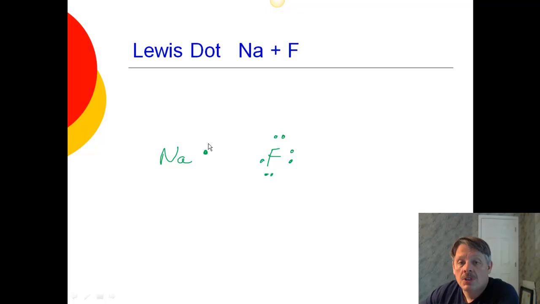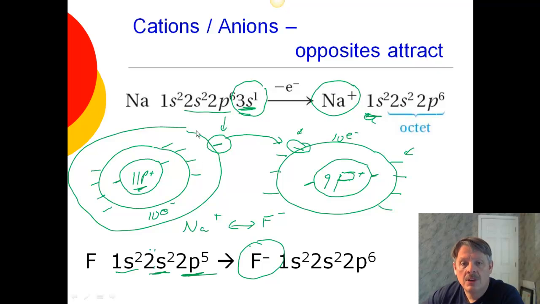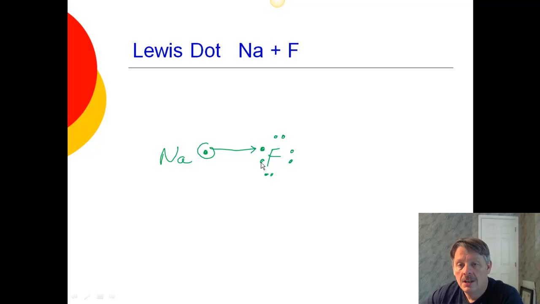Right? So what's going to happen is sodium is going to lose its electron. It's going to give it away to fluorine. So now sodium has none. You'll say, well, wait a minute. Sodium is supposed to have 8. Well, let's look back. Sodium does have 8. When you get away with this 3s energy, when you get away with the 3 energy level, right, what's left? Well, the 2 energy level is right under it, and it has a total of 8 electrons. And fluorine also has 8, so everybody's happy.